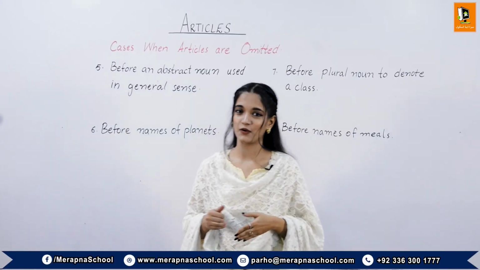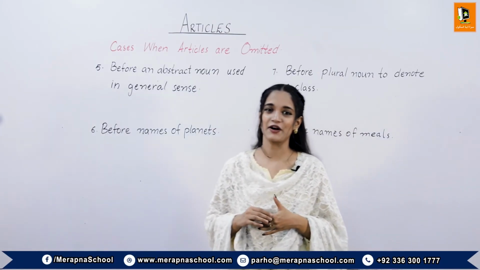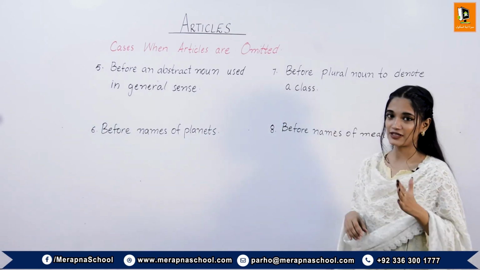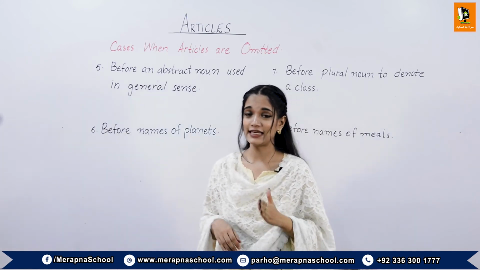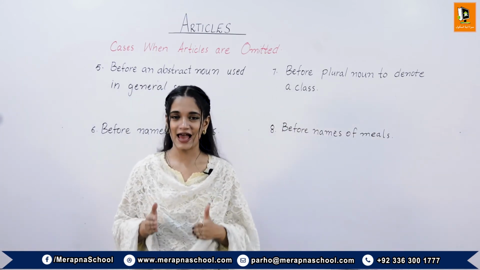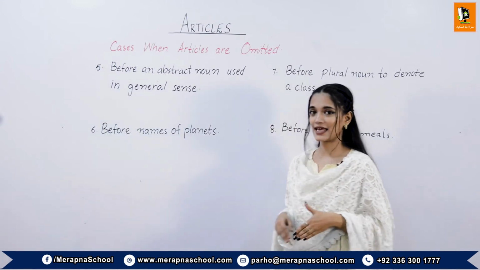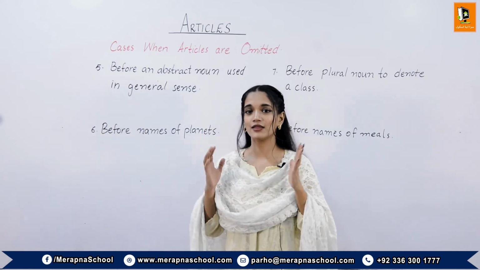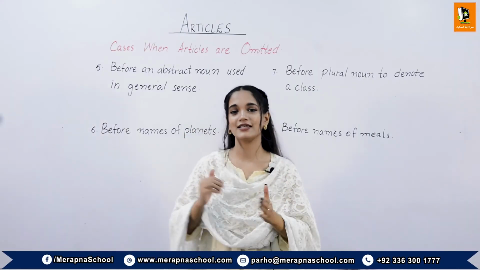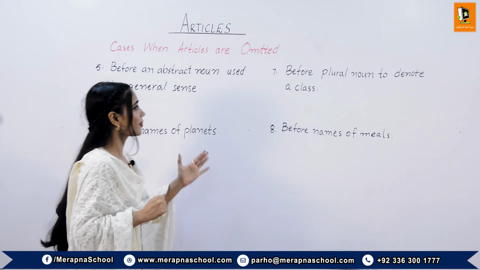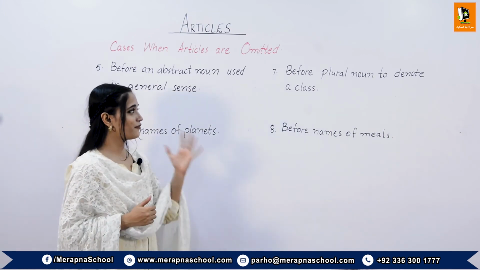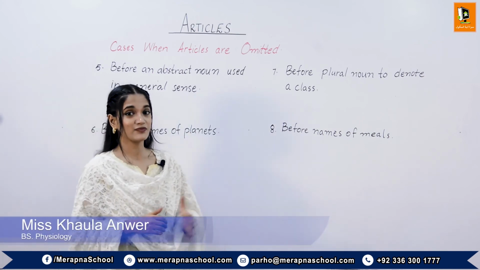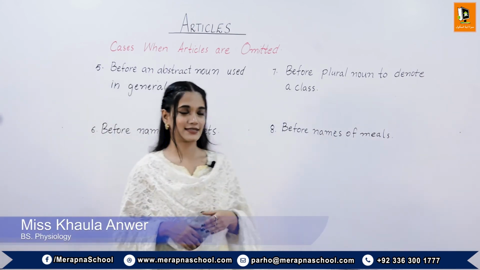Some more cases in which definite and indefinite articles are omitted: number five is before an abstract noun used in a general sense. For example, he is a man of justice and piety. Number 6 case is before names of planets. For example, Earth is the third planet. Mars is the fourth planet. Number 7 case is before a plural noun to denote a class. For example, cats catch mice.